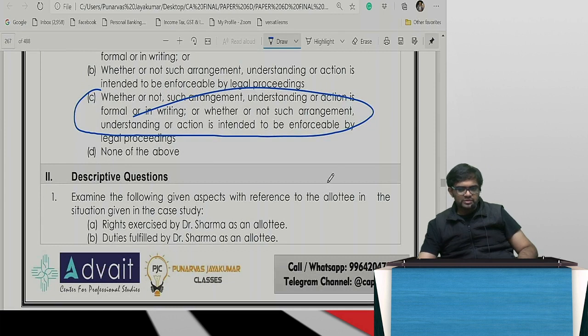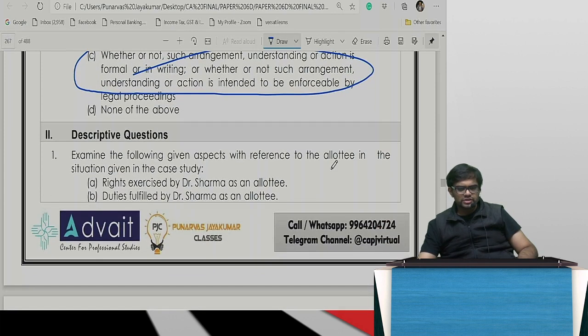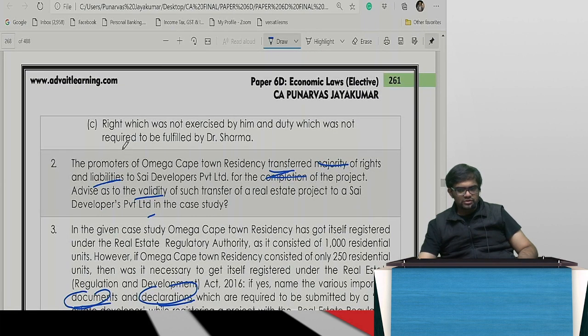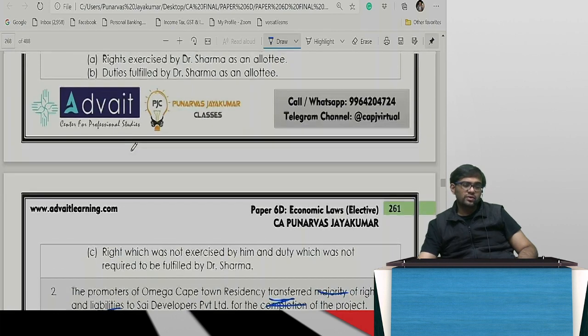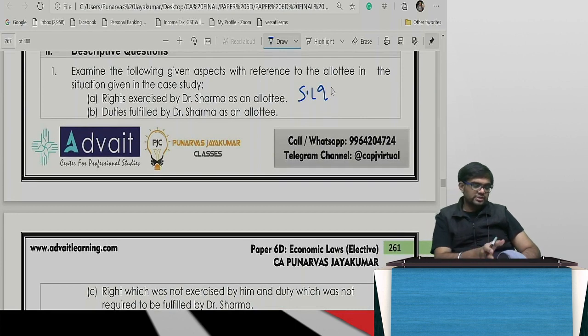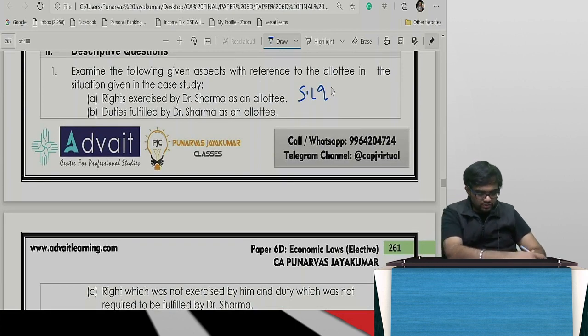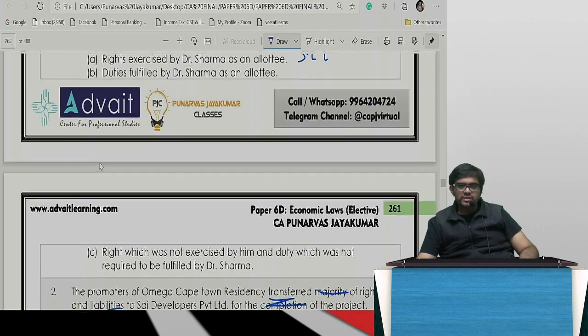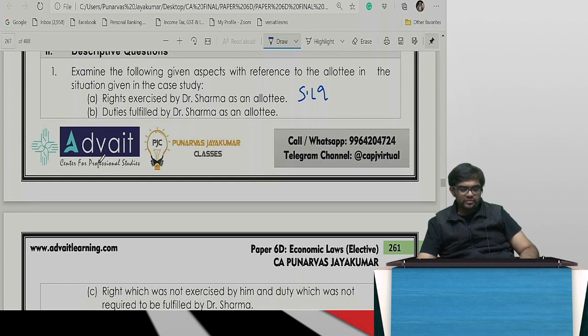Examine the following aspects with reference to the allottee in the situation. Rights exercised by Sharma, duties fulfilled, rights which were not required, exercised by him, and duty which was not required. This is copy paste section 19. You take up section 19 and you write all the provisions. So, rights exercised by Sharma as an allottee: obtain the information relating to the same.